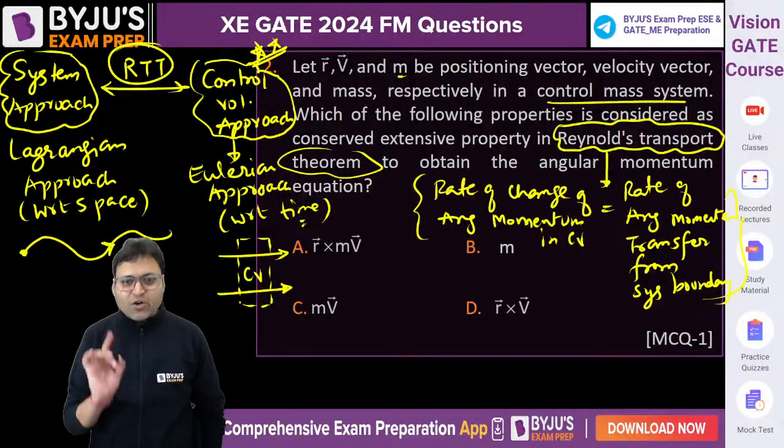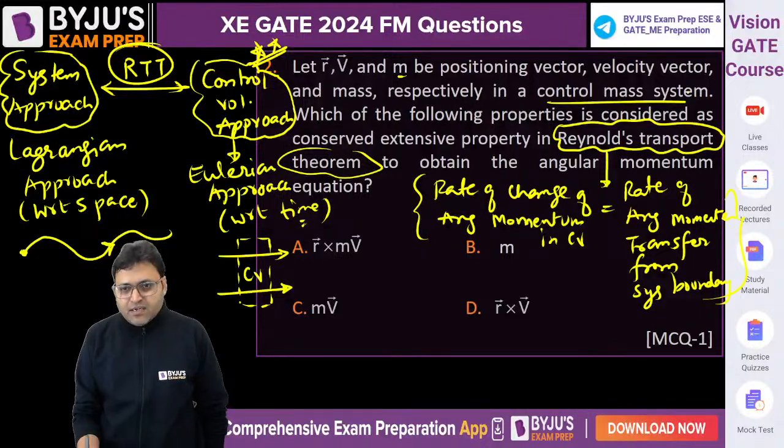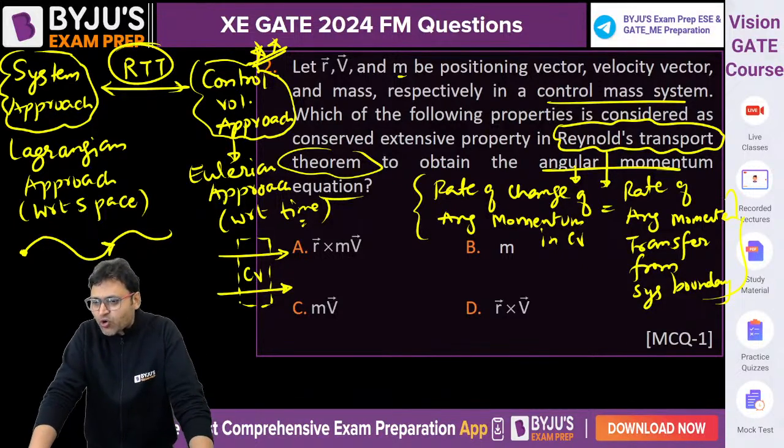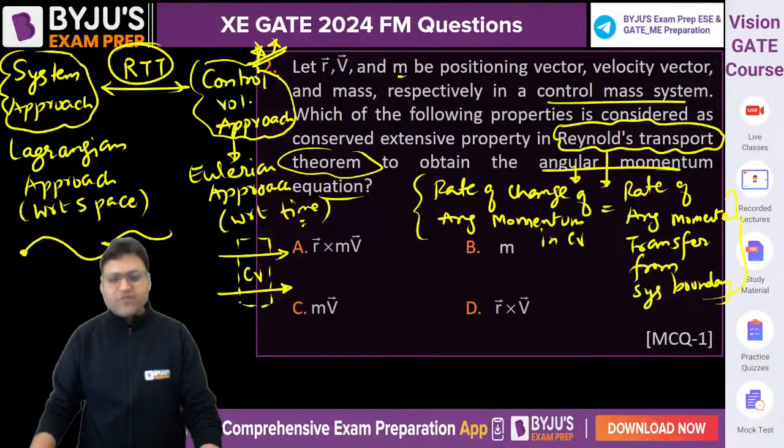So the question was not that difficult. If you read the question clearly, which one of the following properties is considered as the conserved extensive property in Reynolds transport theorem to obtain the angular momentum equation? We obtain the angular momentum equation by using this: rate of change of angular momentum in control volume is equal to rate of angular momentum transfer across the system boundary.